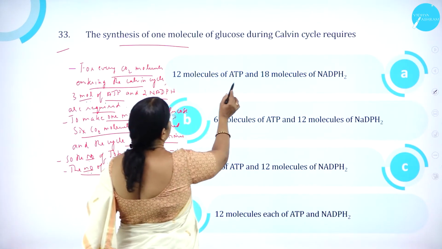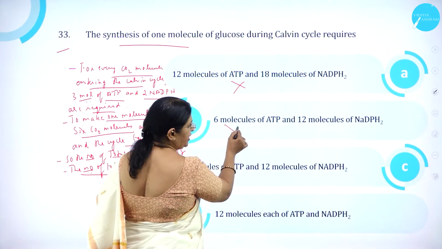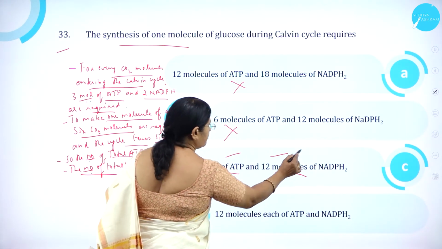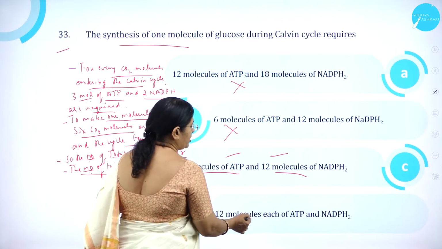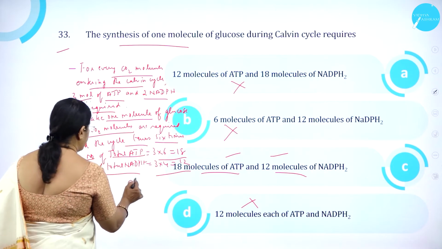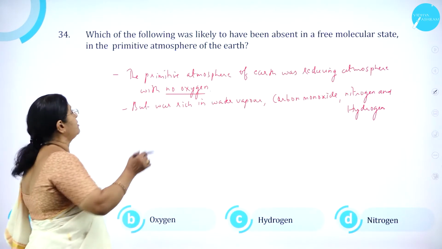So 12 molecules of ATP and 18 molecules of NADPH2 is wrong. 6 molecules of ATP and 12 molecules of NADPH2 is wrong. 18 molecules of ATP and 12 molecules of NADPH2 is correct. 12 molecules each of ATP and NADPH2 is wrong. So option C is correct. Moving on to question number 34.